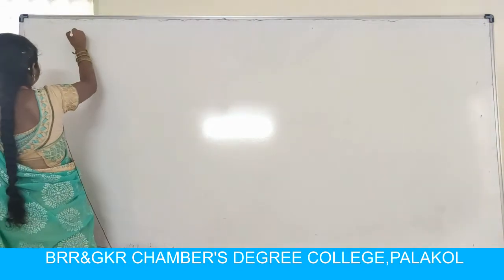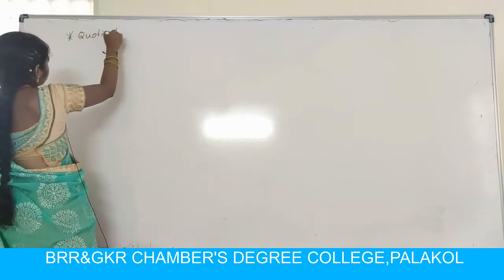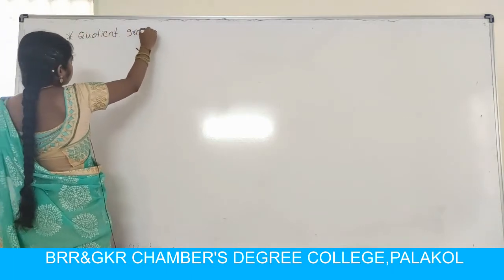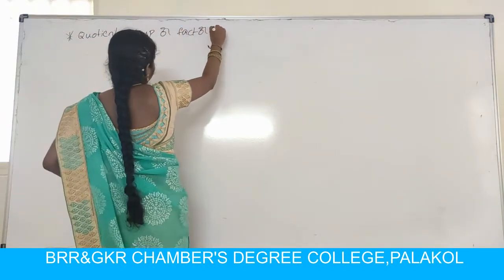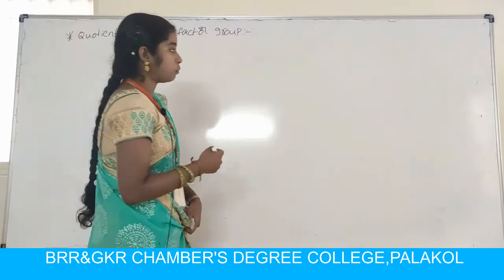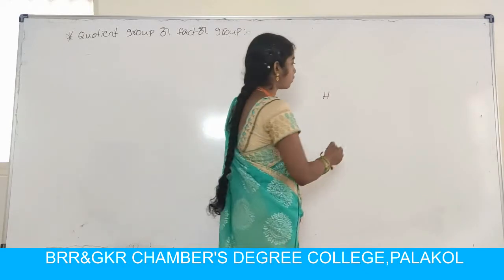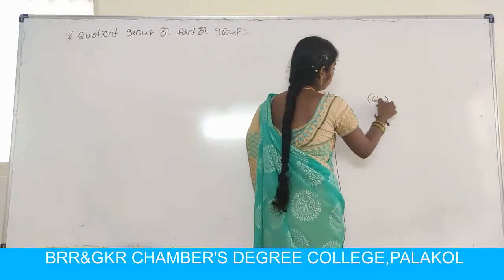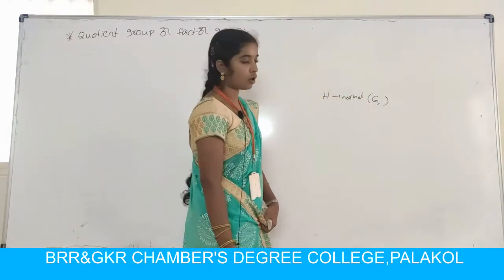Next, quotient group or factor group. So quotient group, factor group. H is a normal subgroup of a group G, dot.